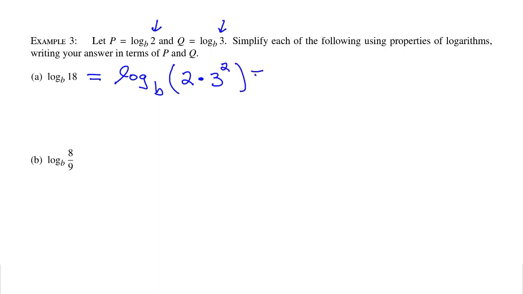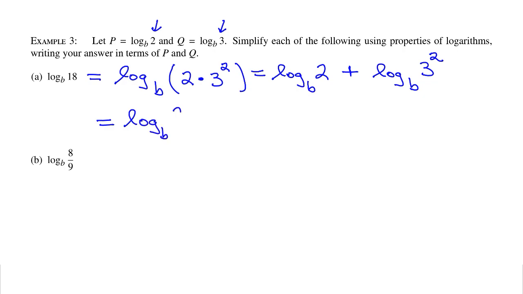Then, using properties of logs, I can split this up. It becomes log base b of 2. Since it was times in the middle, it's plus on the outside here. Log base b of 3 squared. Next, I can move the power on the 3 to the front of that logarithm.